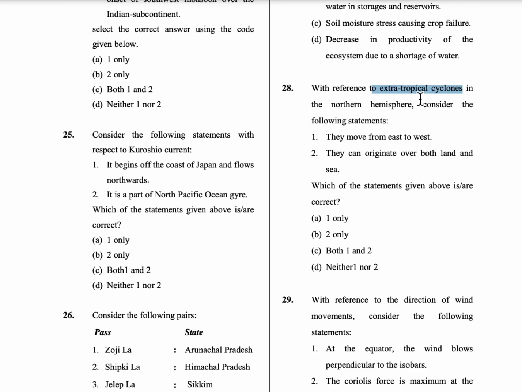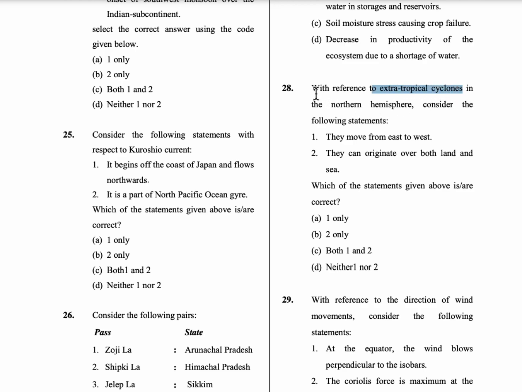Why only in mid-latitude region? Because this extratropical cyclones occurs between the Tropic of Cancer and the Arctic Circle, and in the southern hemisphere, it occurs between the Tropic of Capricorn and the Antarctic Circle. So here the Antarctic Circle or the Arctic Circle has high pressure winds, whereas the Tropic of Cancer or Tropic of Capricorn will have low pressure winds. When the low pressure winds and high pressure winds converge, cyclones occur. So where these occur in the mid latitude regions or extratropical regions. So that's why these are called extratropical cyclones.